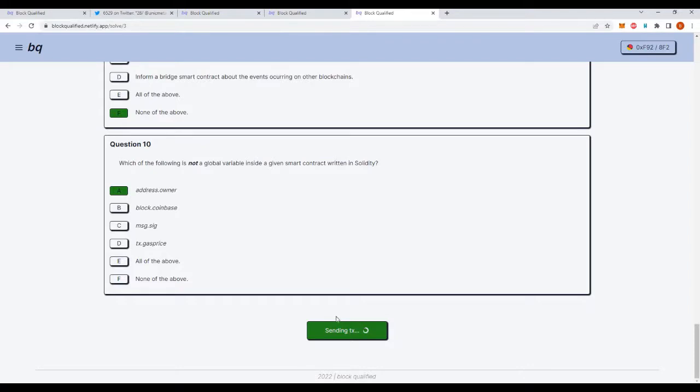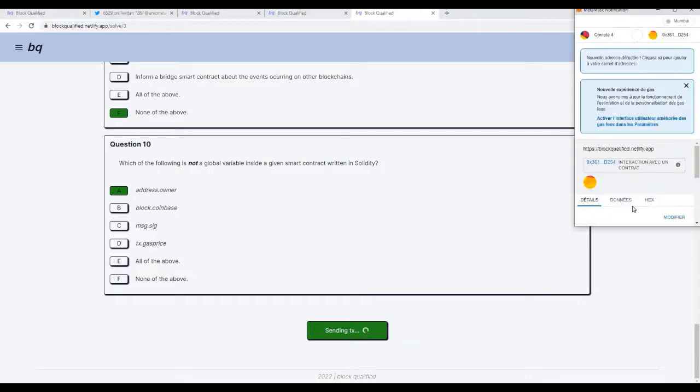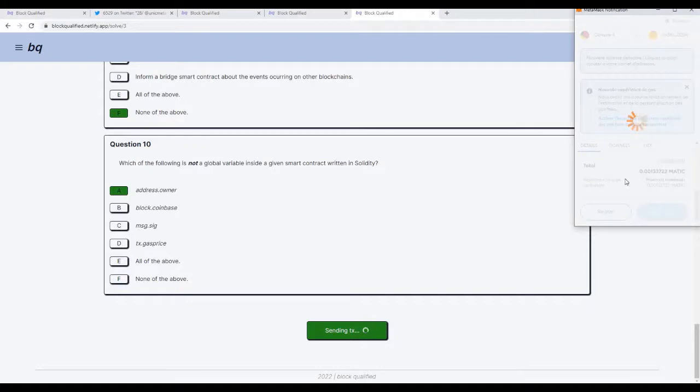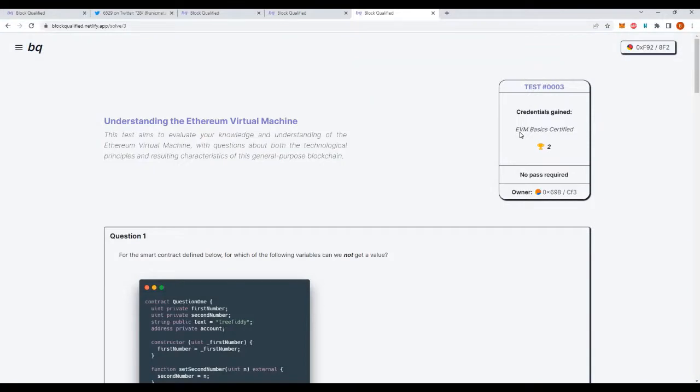And there we go. It's going to let us send a transaction now. We will receive our MetaMask pop-up. And here we go. It's going to let us submit the transaction on MetaMask. I'll click here on confirm. And this is because these are the right answers. And once I send the transaction, with this, I just minted myself a credential NFT that links back to this test NFT, and in doing so proves that I have some EVM basic knowledge.